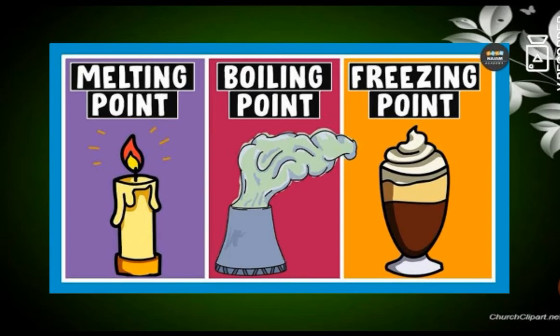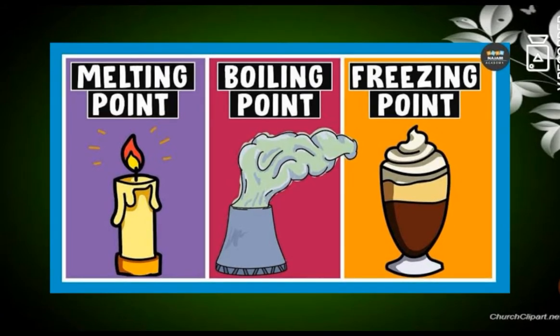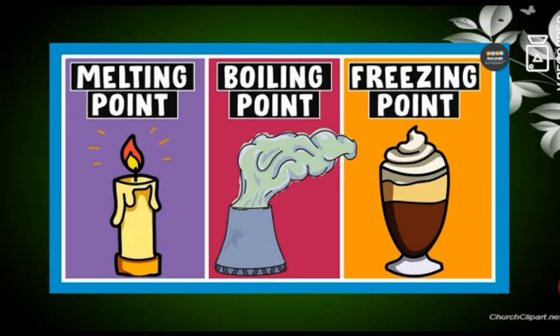The next one is freezing point. Freezing point means the liquid will be changed into solid on cooling. When we cool ice cream, liquid ice cream will be converted into solid form, and this is said to be freezing, and the temperature at which liquid is converted into solid is said to be the freezing point.